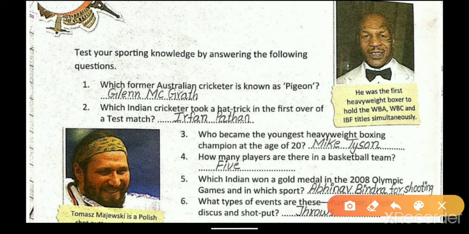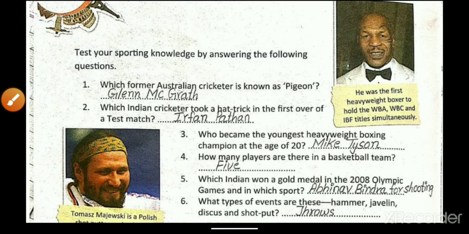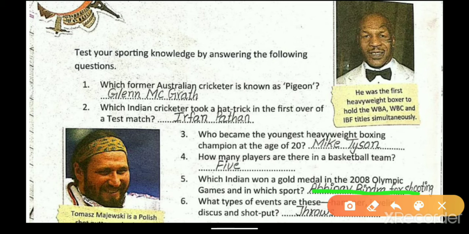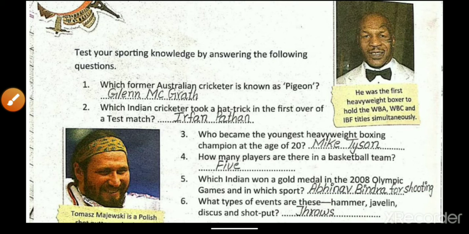Which Indian won the gold medal in the 2008 Olympic Games, and in which sport? That is Abhinav Bindra, for shooting. He won in shooting.